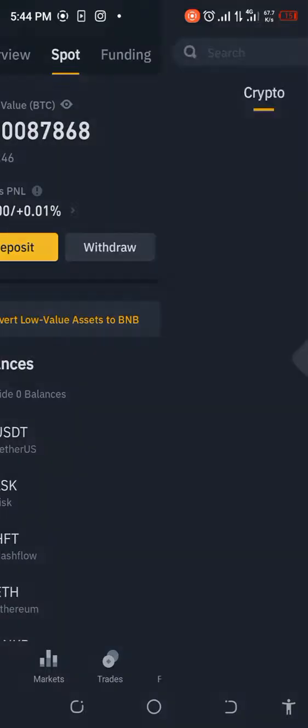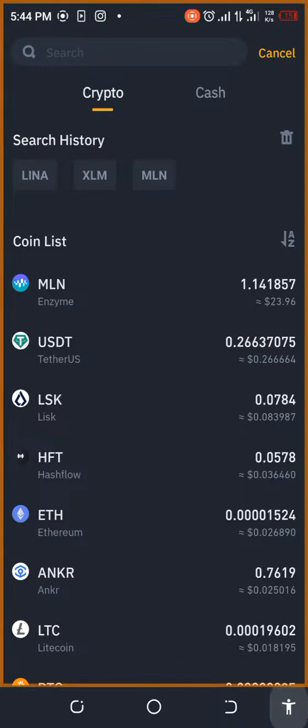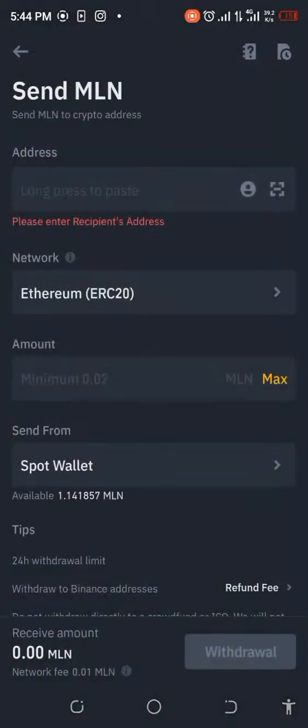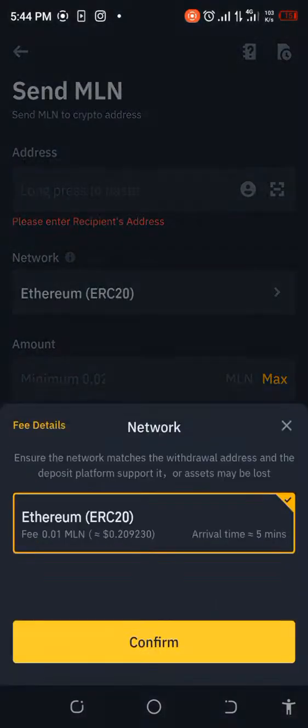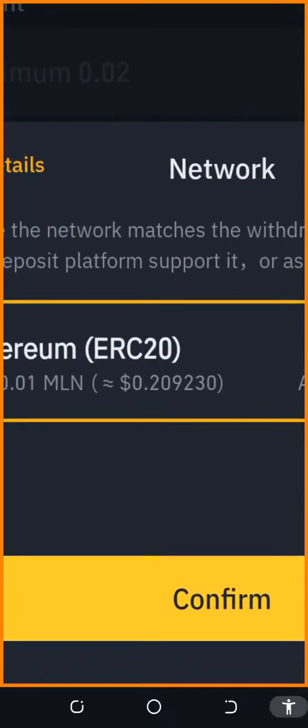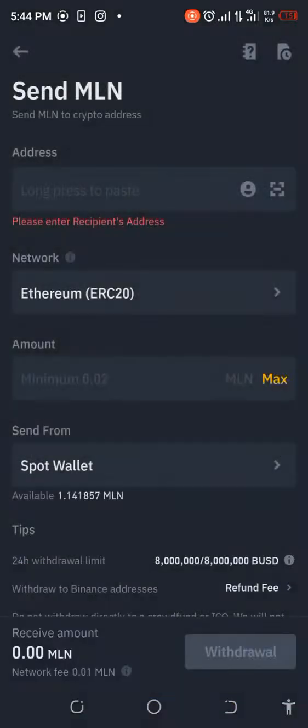Okay. So we're going to withdraw. What are we withdrawing? We're withdrawing the MLN. Okay. You can see we have 1 point something, the equivalent of 23.96. So let's go ahead and do this. I'm withdrawing that via crypto, and I just want to be sure that everything is the same. Enzyme, like I told you, the fee is 20 cents. So that's fine. First time I'm seeing something that low for ERC20.